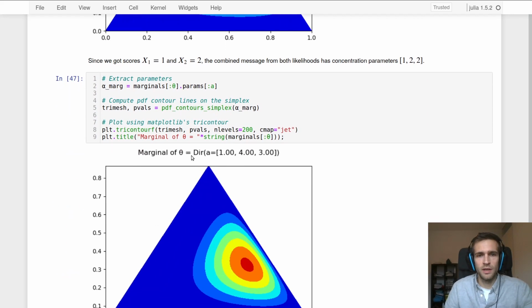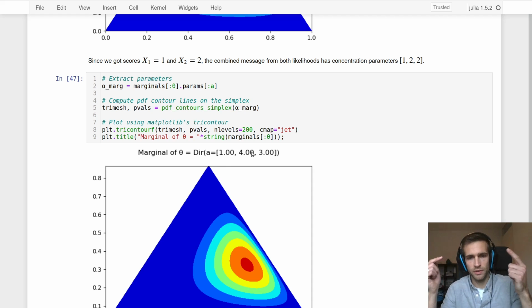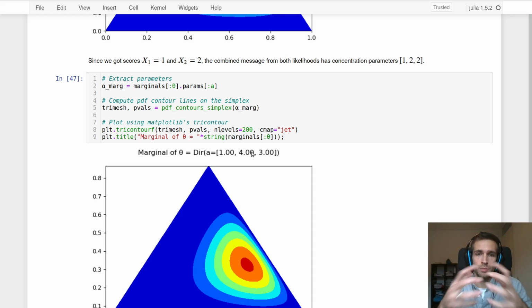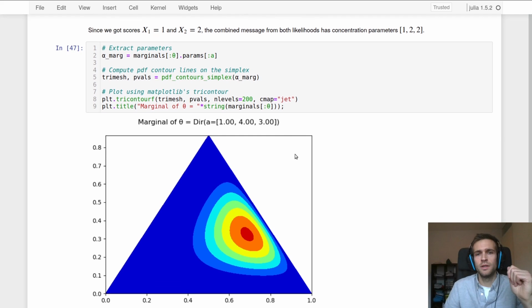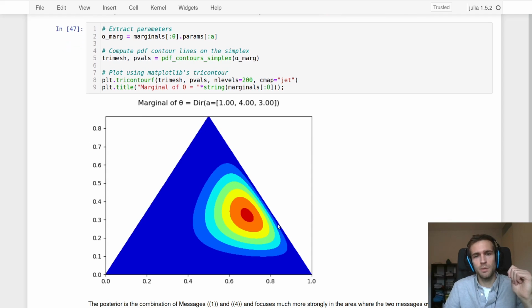If you then look at the marginal, which is the product of the message from the equality node and the message from the prior coming together to produce the posterior for theta, you see that it has higher concentration parameters, and it really is concentrating in this particular region of the triangle.